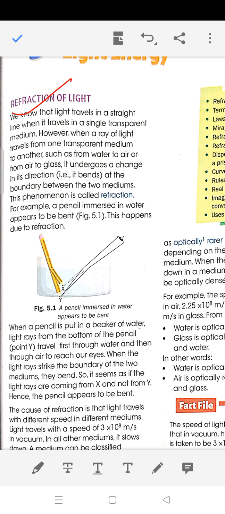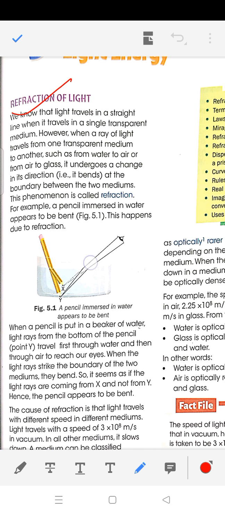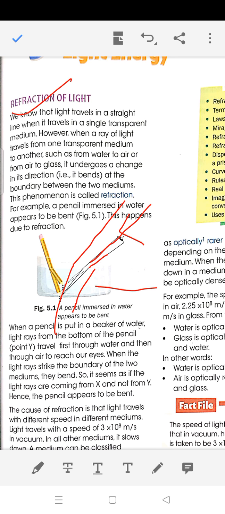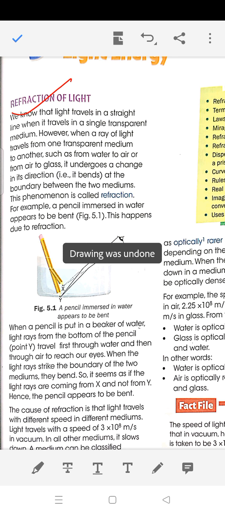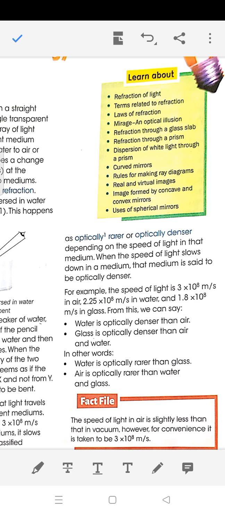Now what is refraction of light? Suppose this light ray is traveling in air and this is water. When the light ray from air tries to enter water, then it bends. Then the direction will change. So this bending of light, when it travels from one optical medium to another optical medium, is called refraction. Okay? So this is the meaning of refraction of light.